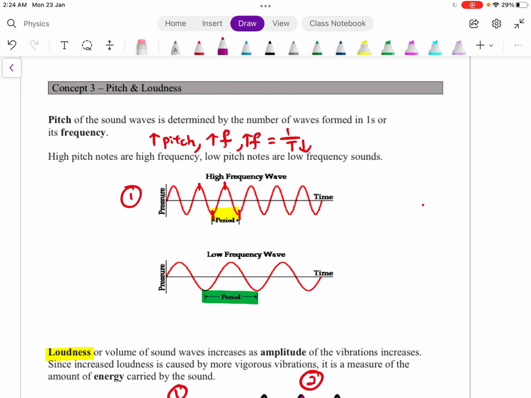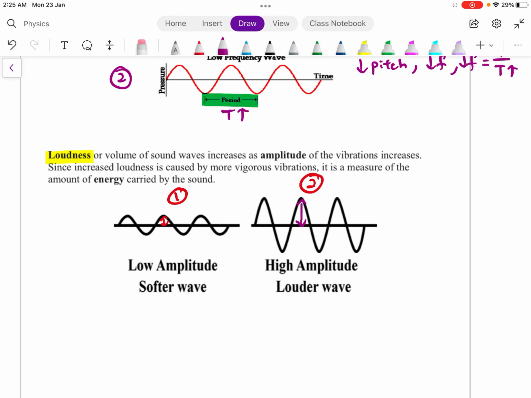The second characteristic of your sound wave is known as your loudness, or volume of sound. Loudness is related to the amplitude of the wave. For example, if your voice is very soft, it has a very low amplitude. Always remember, amplitude is the maximum displacement of the particle, from the top to the equilibrium position. If something is very loud, it has a very high amplitude.